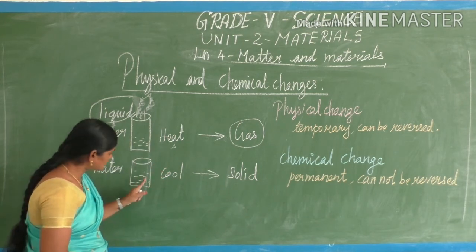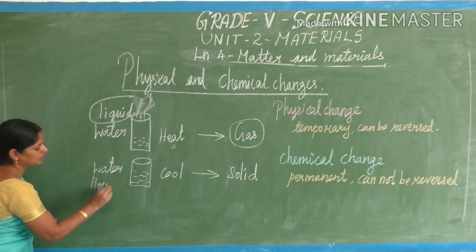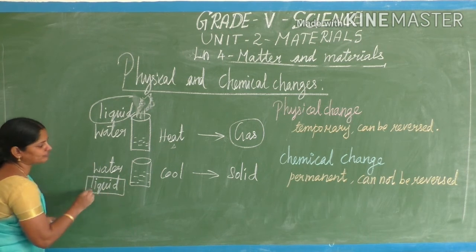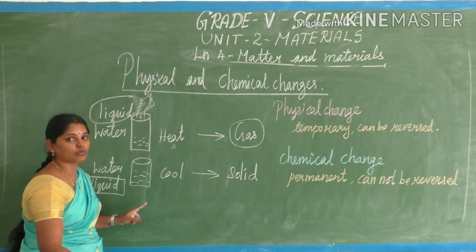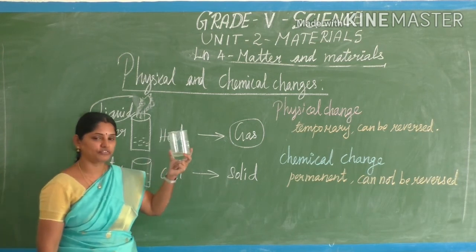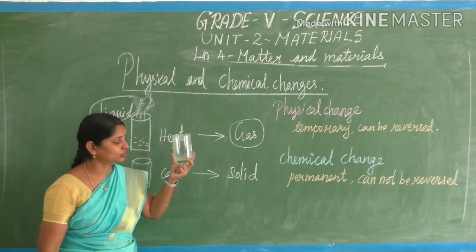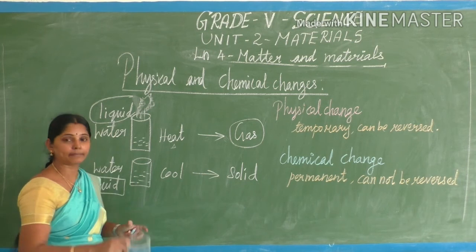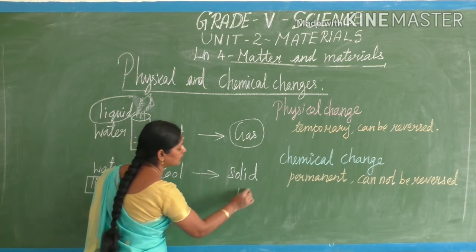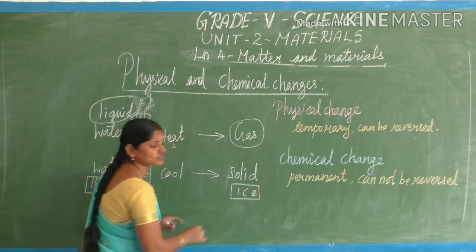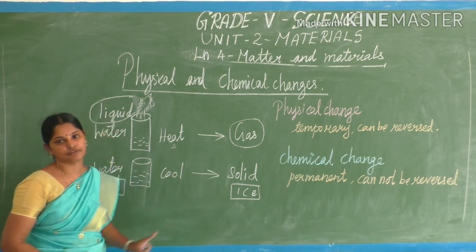Okay? So this also, water in liquid form. From the liquid form, we change it into solid form. When I cool the water, I keep this setup in the fridge. When I cool down the liquid water, what will happen? It immediately changes into ice, isn't it? So it takes its solid form when it is cooled down.